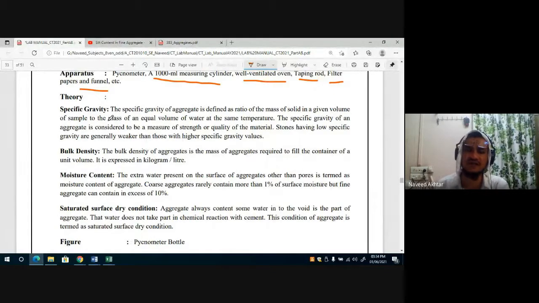Specific gravity is also called relative density. The specific gravity of an aggregate is considered to be a measure of the strength or quality of the material. Stones having low specific gravity are generally weaker than those with higher specific gravity.